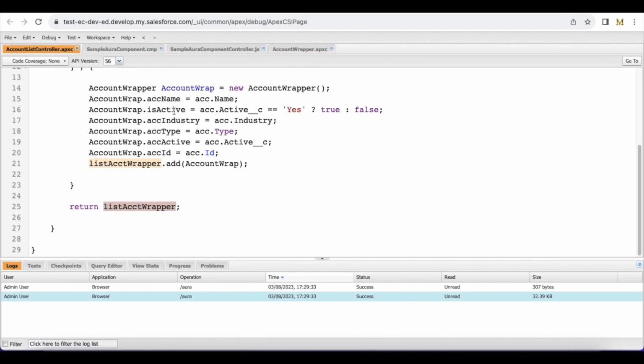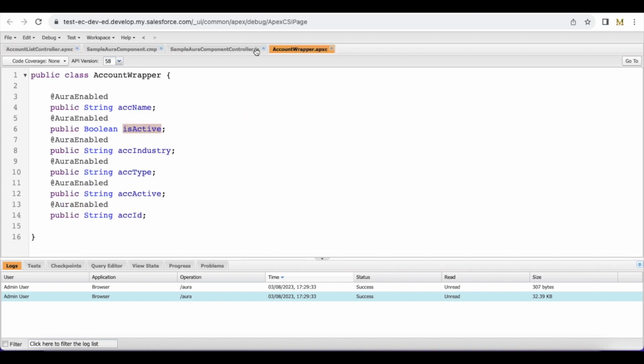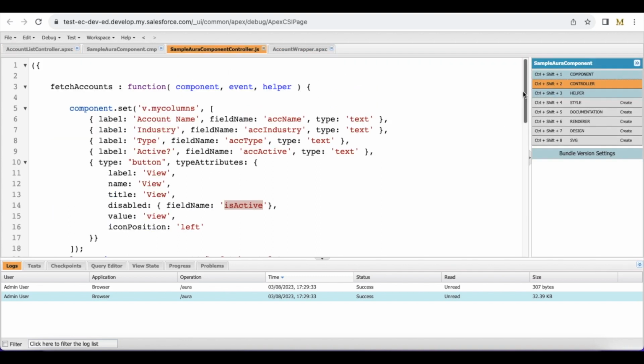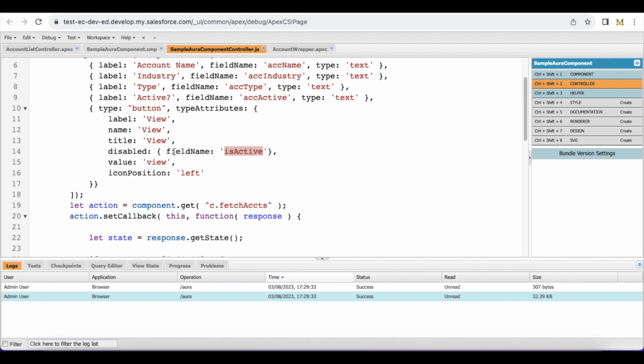One important thing here is this is active will be true only when this active pick list value is yes. If it is no or blank, then it will be false. So in my columns, this button will be disabled or enabled based on this is active boolean variable.